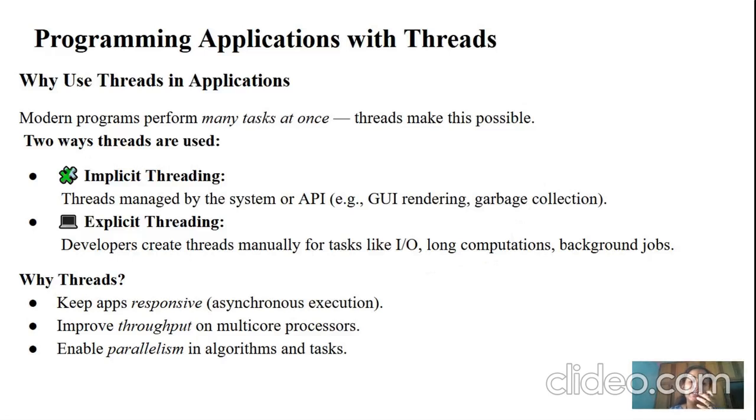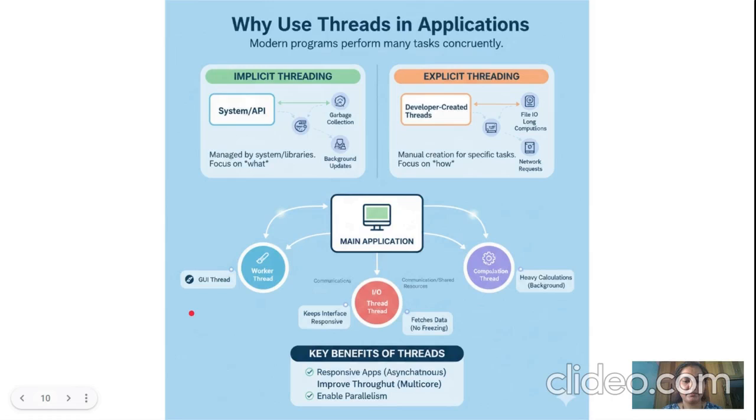This is an understandable diagram created for the betterment of your understanding. Here, on why we are going to use threads in our application, you can see there are two kinds of threading concepts we have taken. One is implicit and the other is explicit. Implicit is where the system is involved. In explicit, the developer is involved.